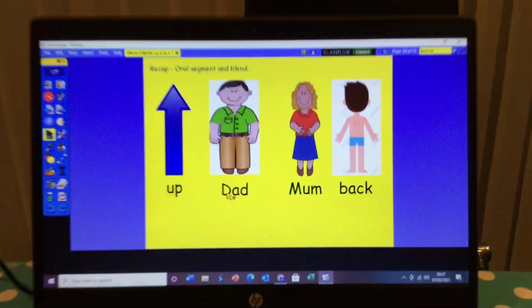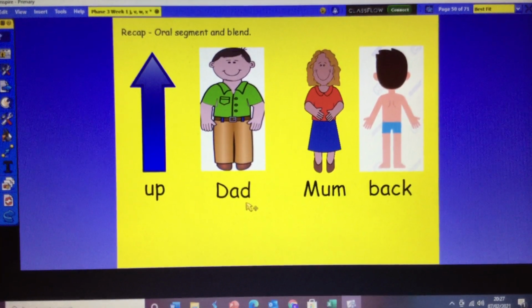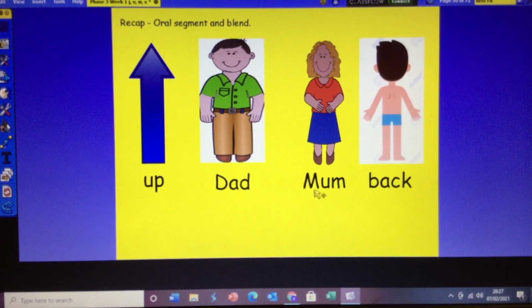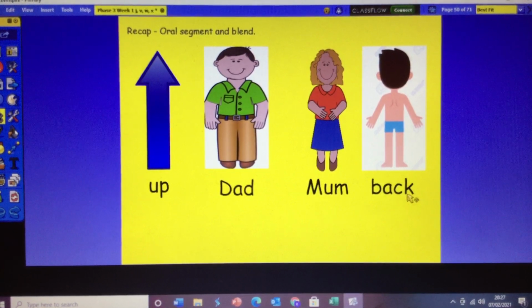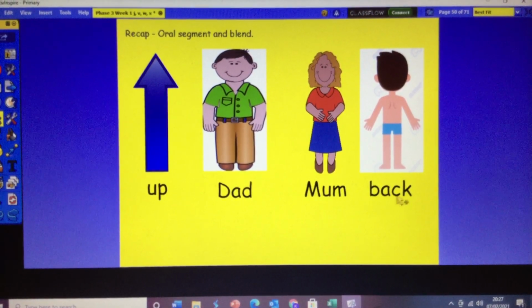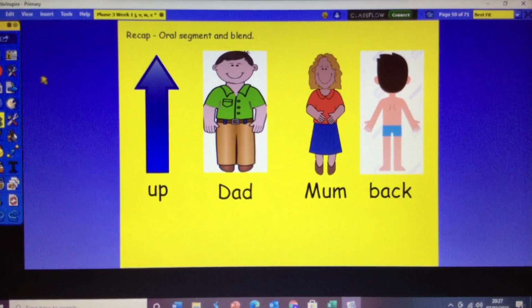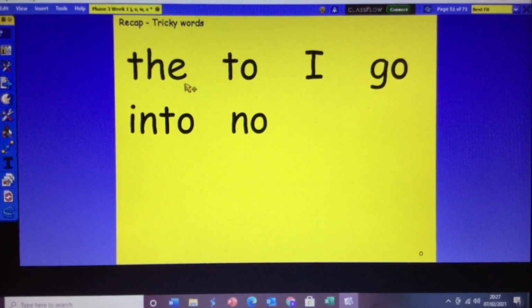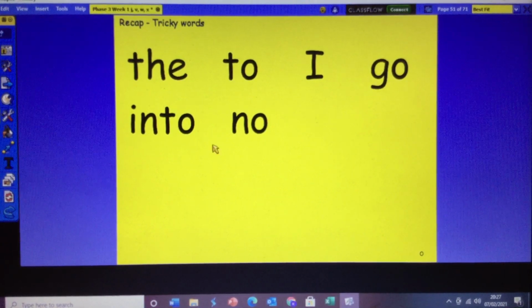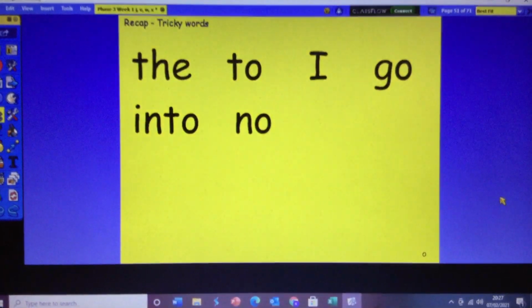Well done, children. And don't forget, if you look here, the dad, when we write it, has got a capital because it's the name of somebody and it's a noun, and same with mum. It's a name of somebody and it's a noun. And here we've got back and it's got a digraph at the end. Can you see it? It's the k digraph. Well done. Let's join in with our tricky words. 3, 2, 1. The, to, I, go, into, no. Well done, children.